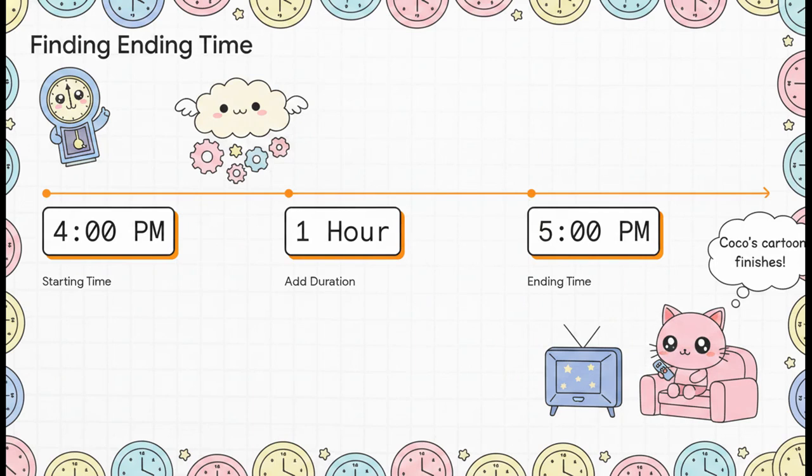Okay, let's actually see this rule in action. Imagine we're looking at a timeline, or even the hands on a big clock. We start at our very first point right at 4 p.m. Now, we need to move that clock forward by our duration, which is 1 hour. So if the hour hand jumps forward one whole space from the 4, where is it going to land? Bam, right on the 5. 4 p.m. plus 1 hour equals 5 p.m. Case closed, mystery solved. Coco's cartoon finishes up at exactly 5 p.m.